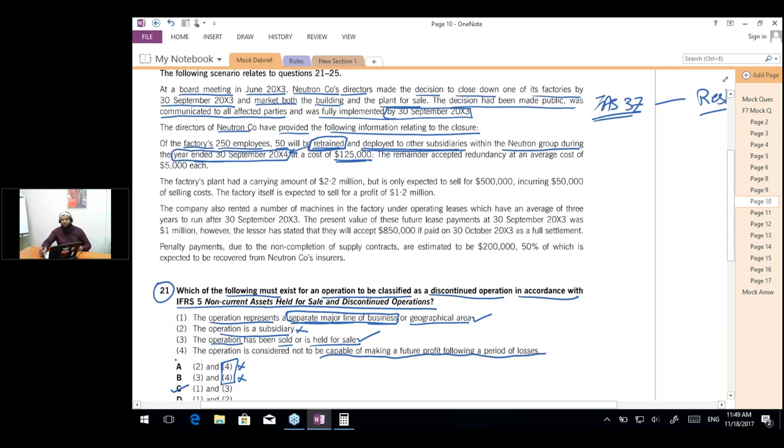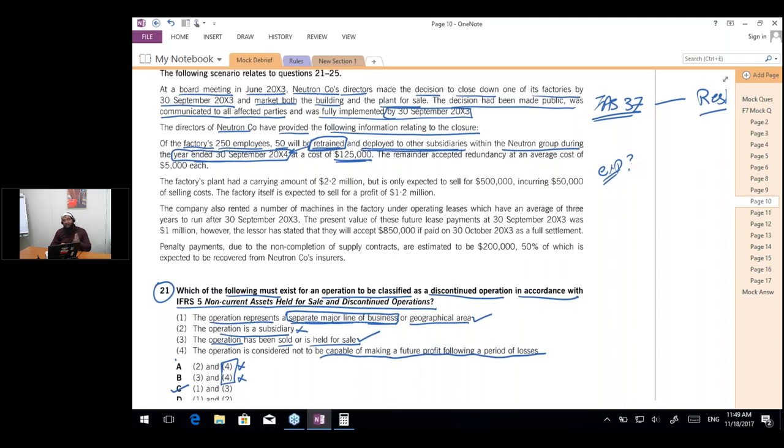So should the cost of retraining be capitalized or expensed, and in which year? The retraining cost is normally an expense, but should it be expensed in 20x3 or 20x4? Okay, a lot of right answers.